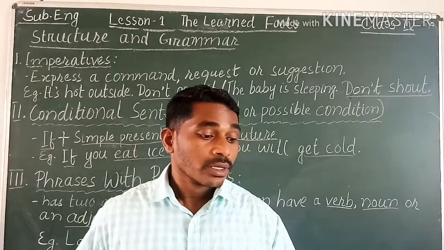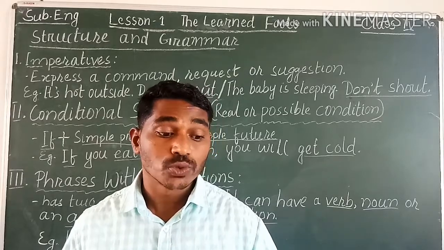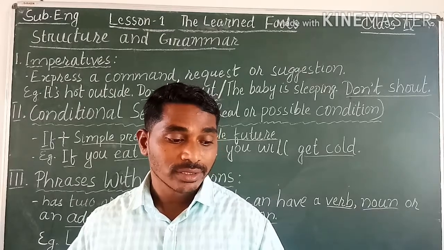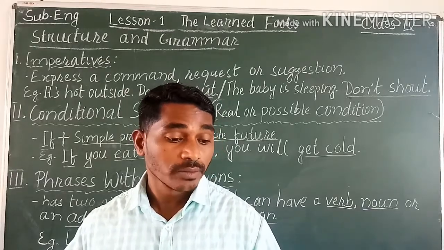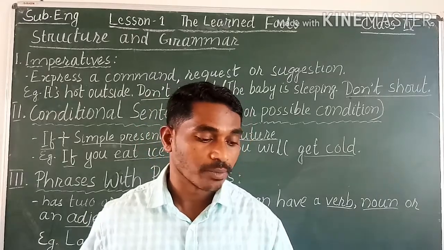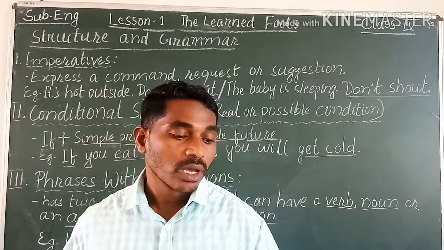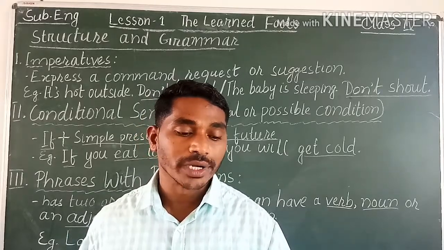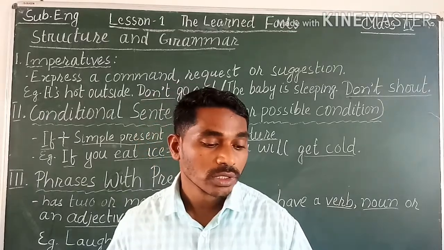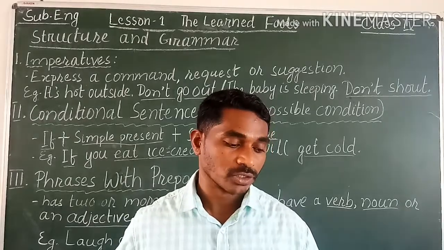Now below it is given to fill in the blanks with the suitable phrases. The phrases are given in a box, and under that there are sentences with blanks. In that you have to fill in the suitable phrases. For example, I don't dash what you say. Here what will come? I don't agree with what you say. So the rest of them you have to do. This is one example I gave you. So the other phrases with prepositions you have to fill in the blanks by yourselves.